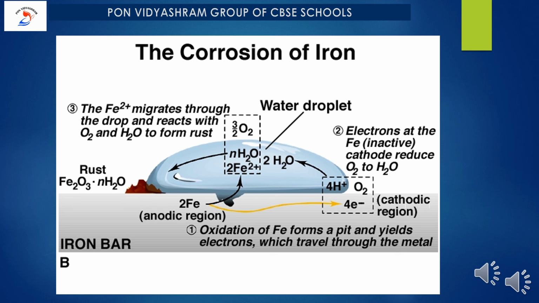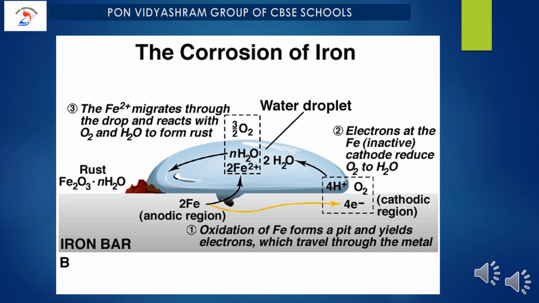So what is the overall reaction? Fe plus O2 plus H+ produced from water gives Fe2+ plus water molecules. So E0 cell will be 1.67 volt. The conclusion is that the Fe2+ ions formed at the anode react with oxygen in the atmosphere, thereby getting oxidized to Fe3+, forming Fe2O3, which comes out in the hydrated form as Fe2O3·H2O.